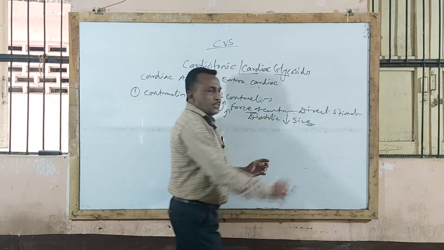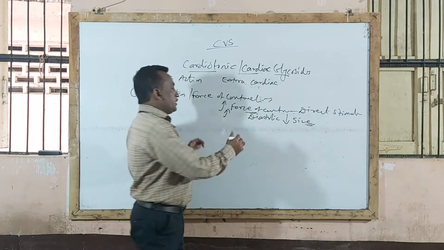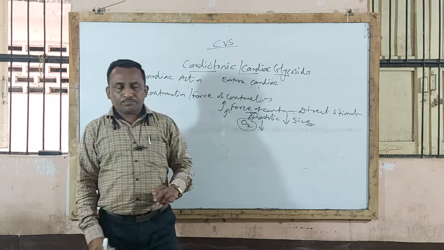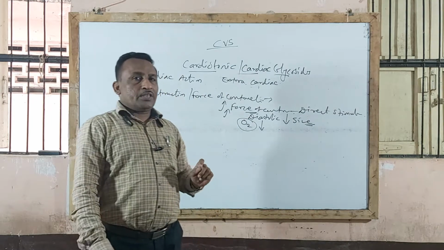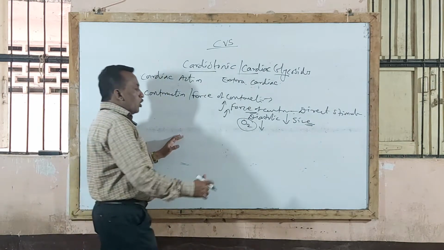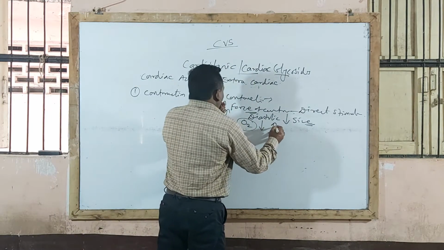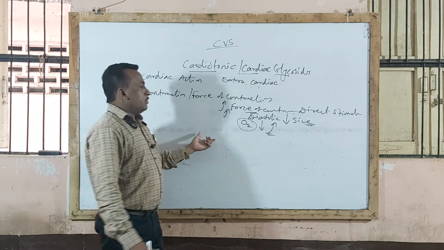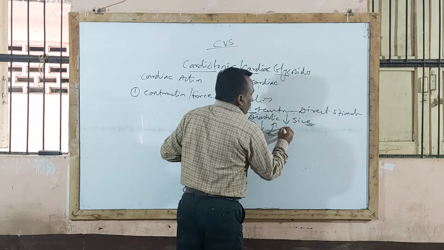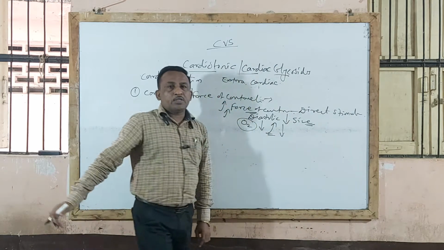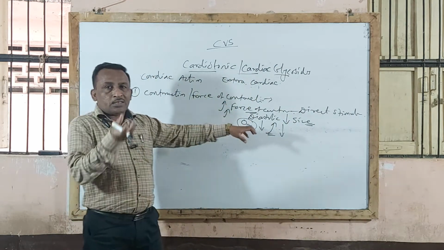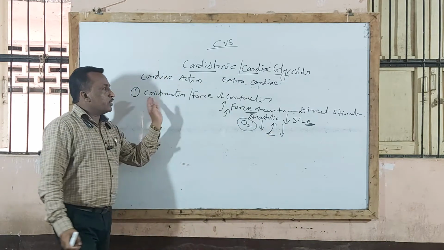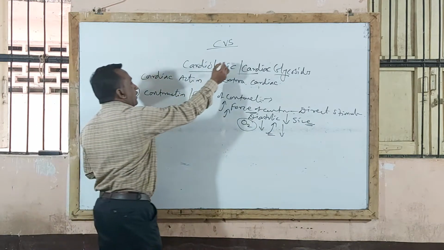When diastolic size of heart reduces, oxygen consumption for given work also reduces, and therefore digitalized heart can do more work with the same energy or same work with less energy. This is because of what? Because oxygen consumption will be reduced, and therefore this digitalis is called as cardiotonic drug.